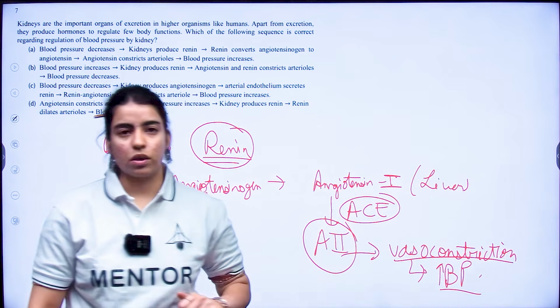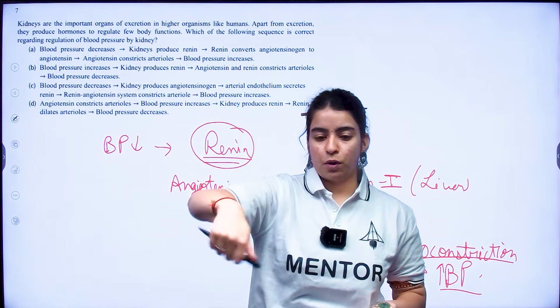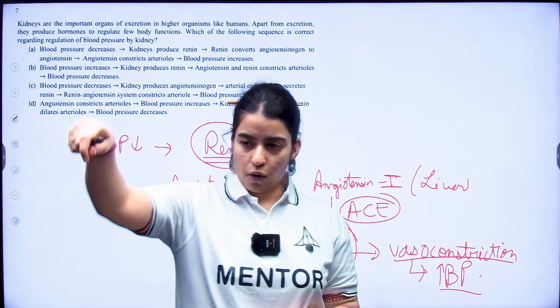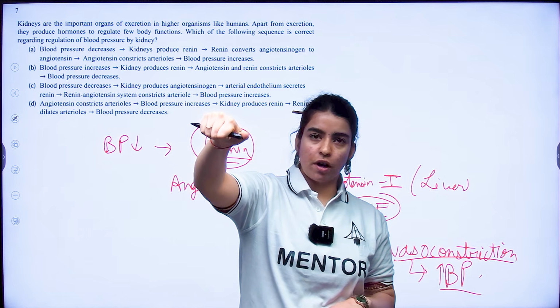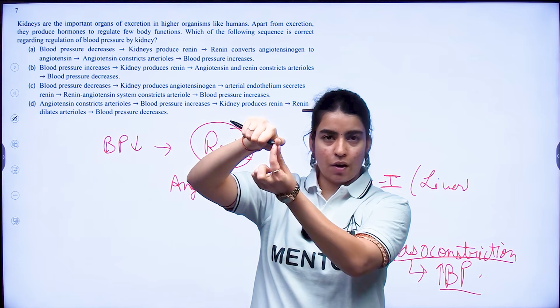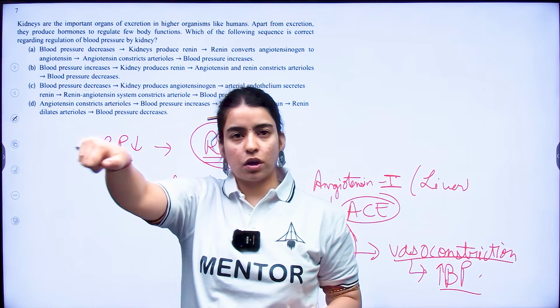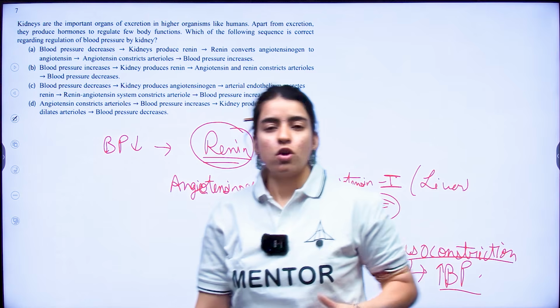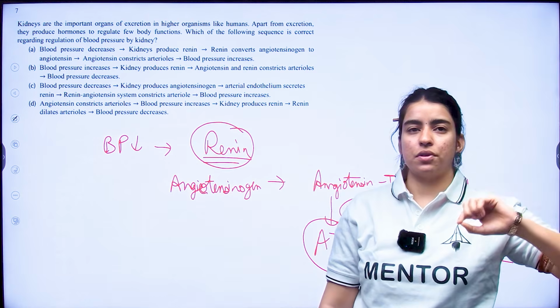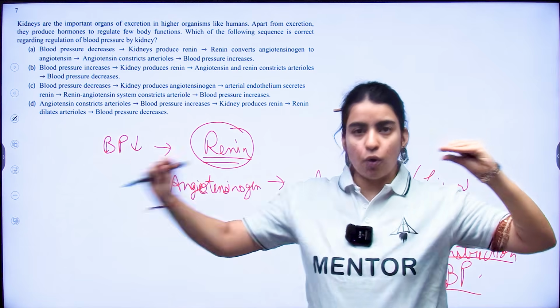Now, how is vasoconstriction increasing blood pressure? If you see, whenever you water plants with a pipe, right? If the flow is very, very low, what do you do? You cover half of the mouth with your thumb so that you have less outlet area for your water. Then what happens? The water is released actually with more pressure. So whenever you are constricting your blood vessels, you are actually reducing the volume that is inside. So the blood has to flow a little faster.